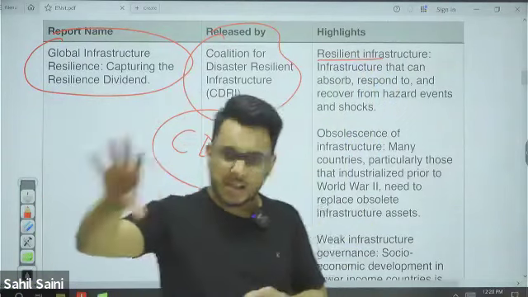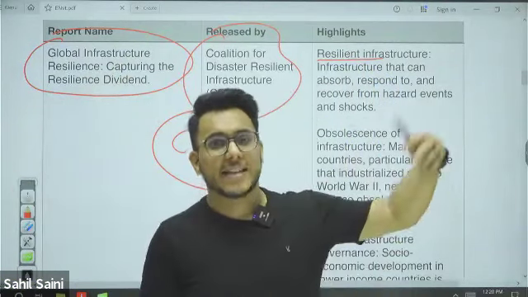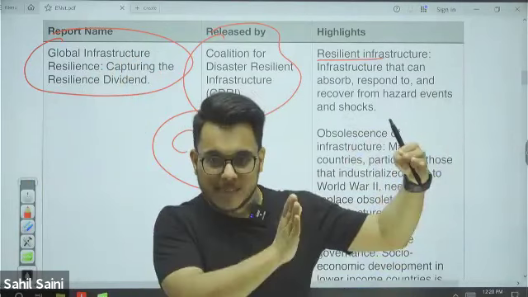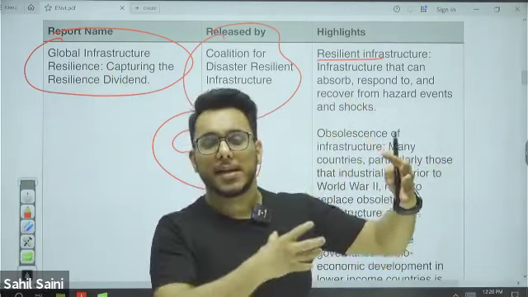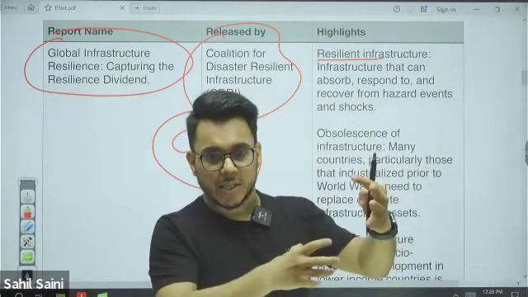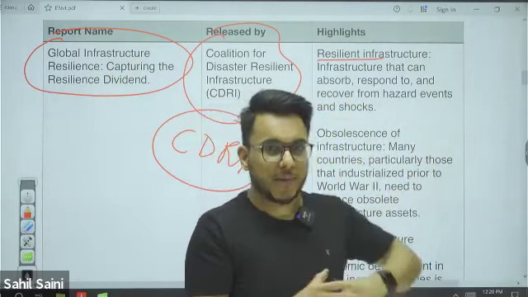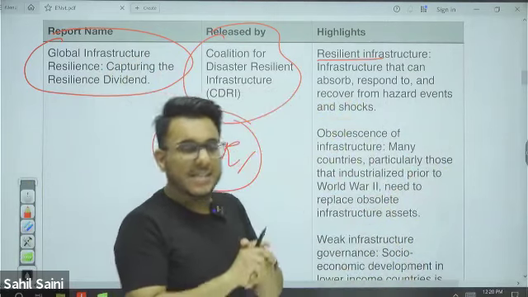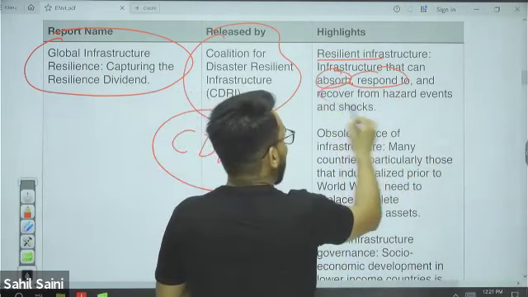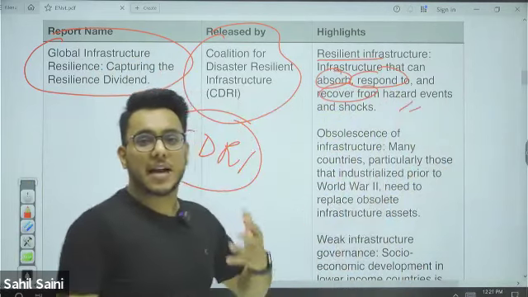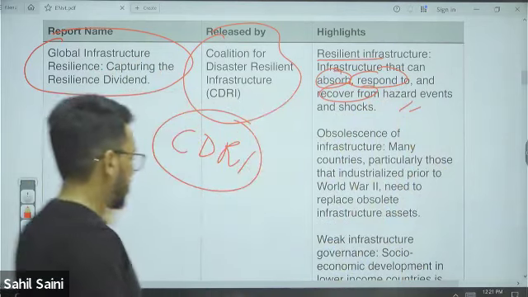There is the traditional infrastructure that we focused on earlier, and the second is resilient infrastructure. Resilient infrastructure is a special type of infrastructure that can absorb the negative impacts of climate change and does not get impacted by disasters. It can absorb, respond, and quickly recover from hazardous events. So countries need to invest in this resilient infrastructure.